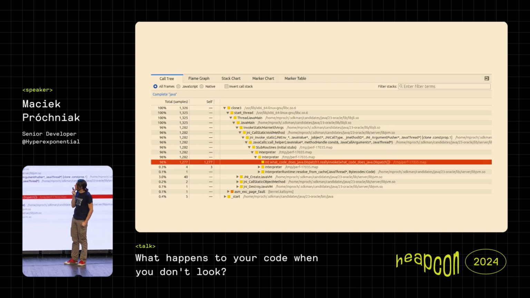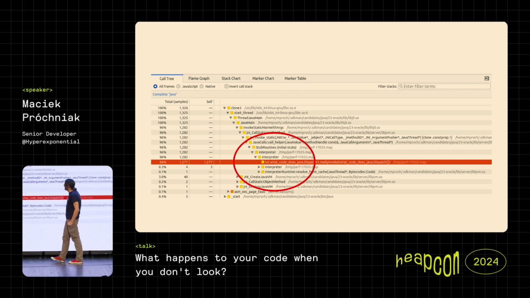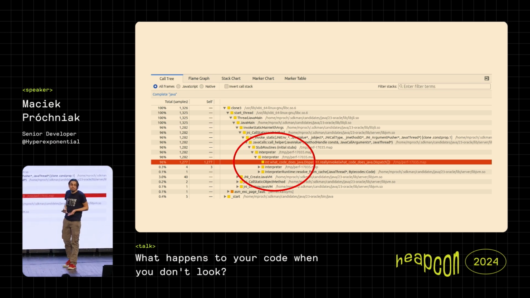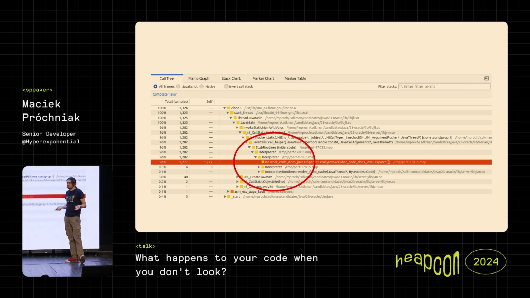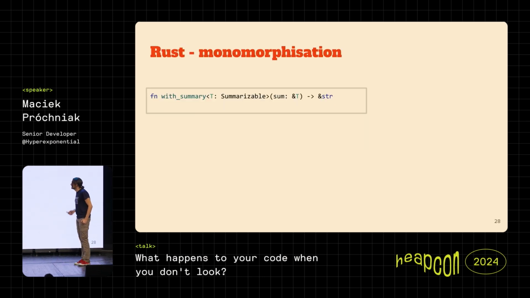And lo and behold, if we run our performance test again, we can see that, okay, there is something, but no mention of these vtable chunks. So indeed, this simple change, which we wouldn't expect to change that much, really caused the compiler to kick in, perform different optimizations, and things change quite a bit, which might, again, affect the performance.